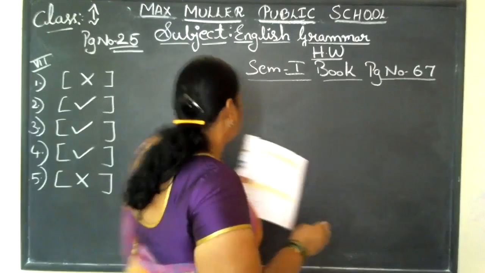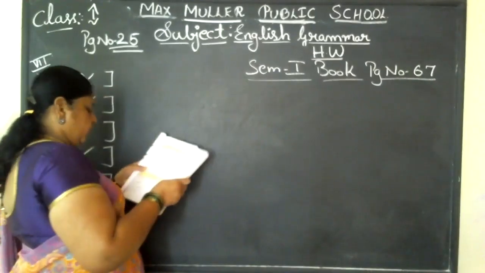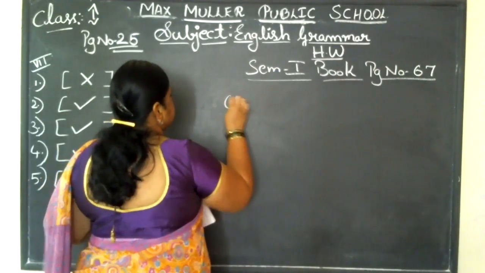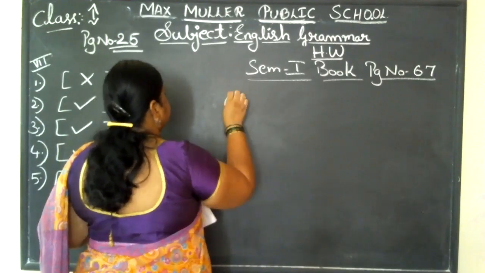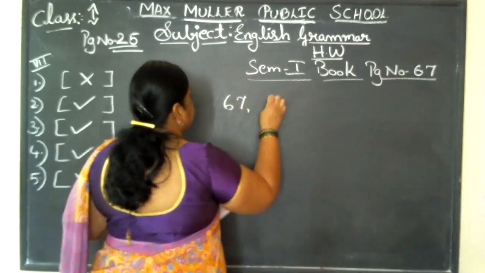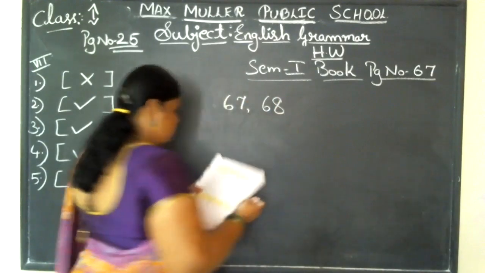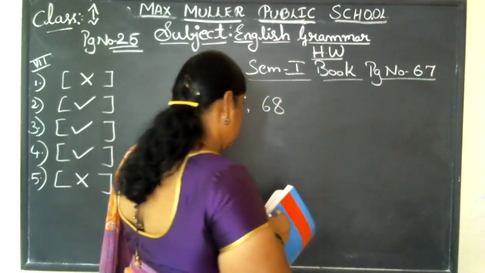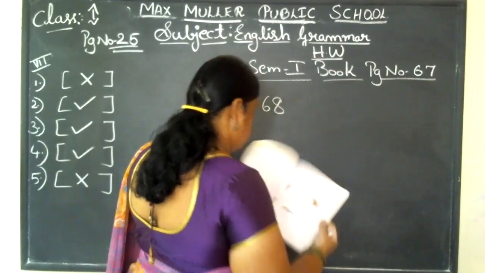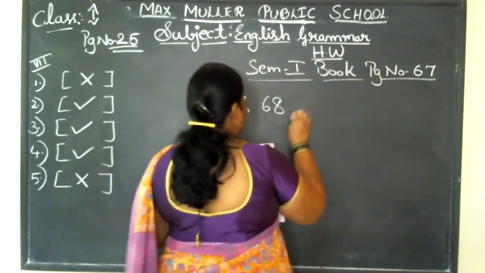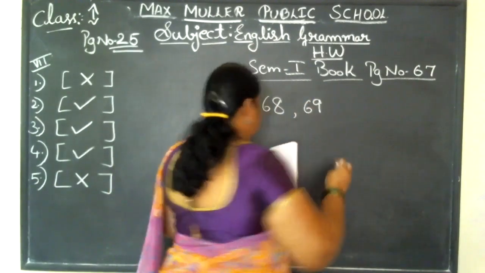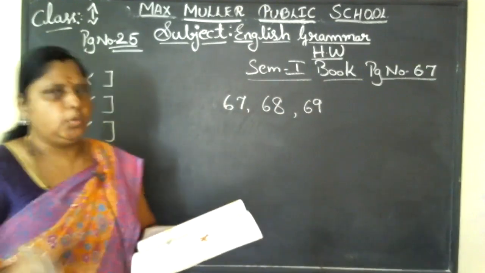Okay. So I just mentioned the page number. Do it, children. Okay. Page number 67, 68, and 69. These 3 pages are your homework.